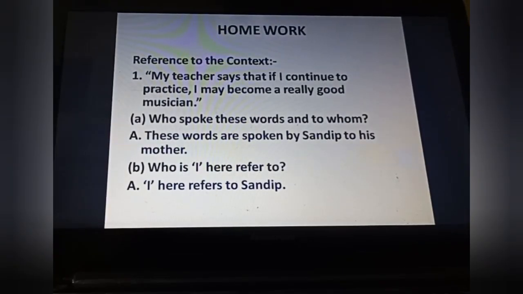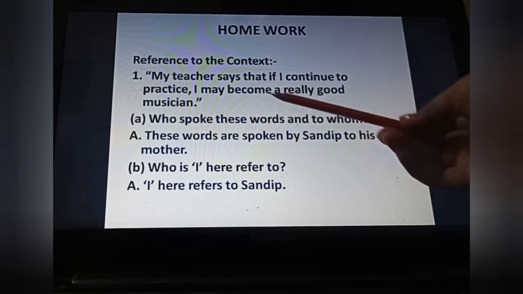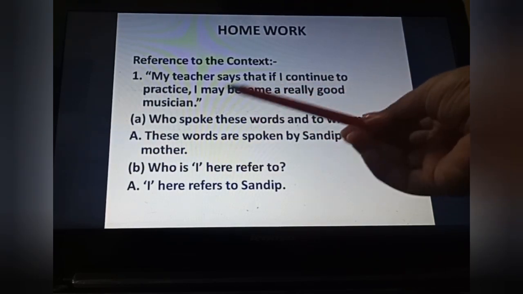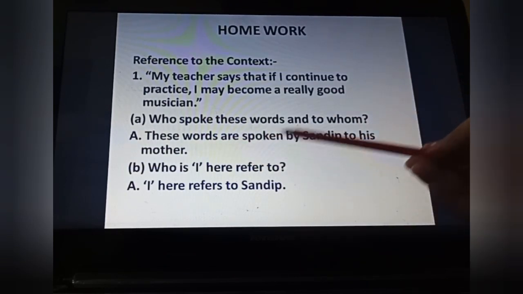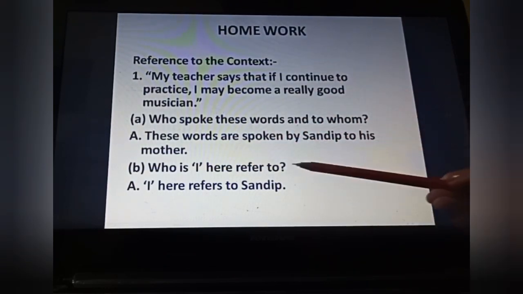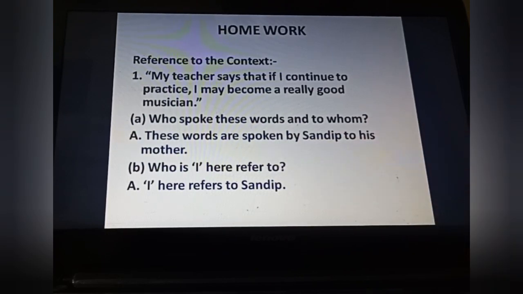Before starting today's content, first of all tally the answers of yesterday's homework. My teacher says that if I continue to practice, I may become a really good musician. Who spoke these words and to whom? These words are spoken by Sandeep to his mother. Second question, who does I here refer to? I here refers to Sandeep.